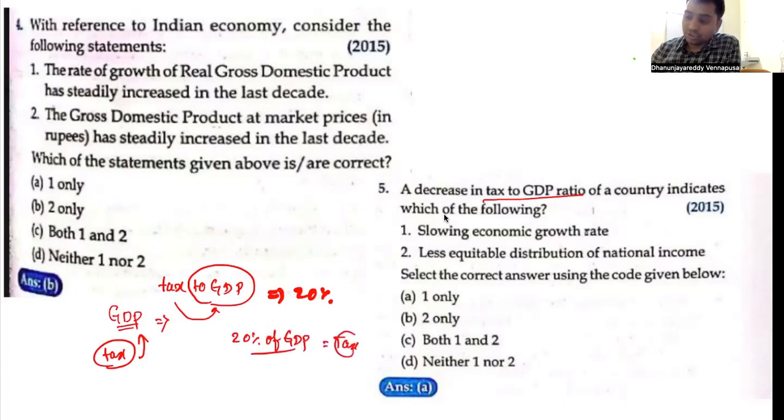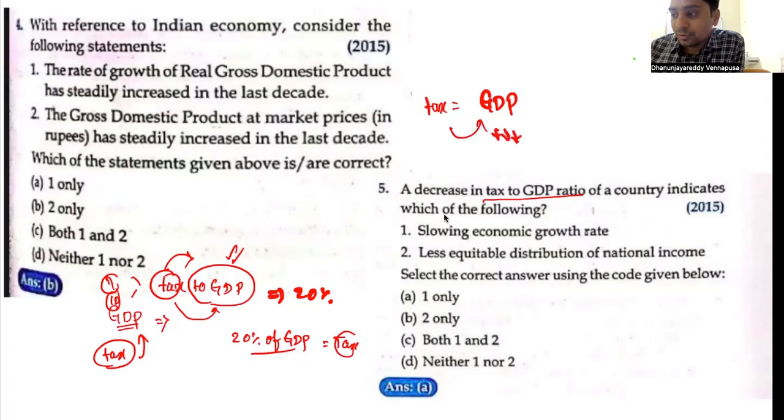So what proportion of your GDP is contributed by taxes, that is direct taxes and indirect taxes? For example, if India's GDP is somewhere around 100 lakh crores, what is the portion of GDP that is contributed by tax? 20 lakh crores. So 20%, that is an example. A decrease in tax to GDP means the tax ratio to GDP is decreasing. What does this mean? The contribution of tax to the GDP is decreasing.